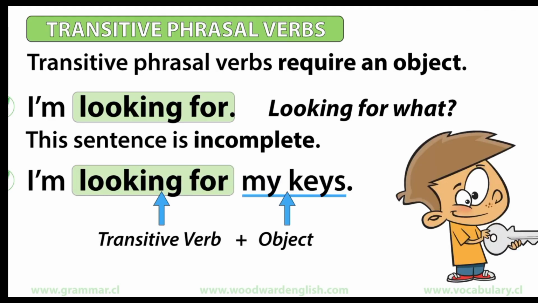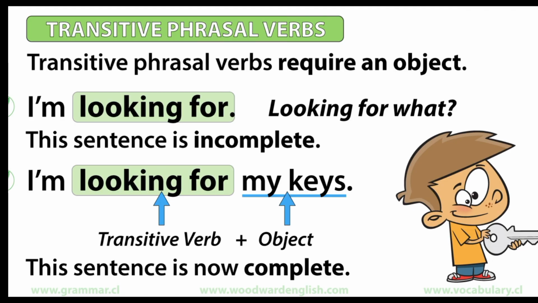Let's say that "my keys" is the object that I'm looking for. "I'm looking for my keys." Now the sentence is clear and makes sense. We needed to add an object after the transitive verb to make the sentence complete.